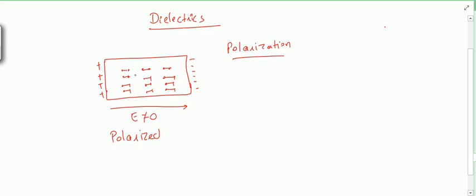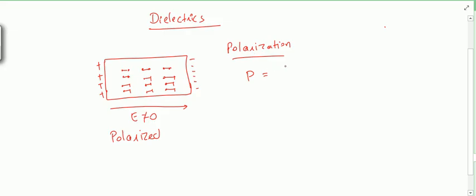I have defined polarization earlier also. What is that? The formation of dipoles. So here many dipoles are there in the dielectric. The dipole moment of a single dipole is a small value, so on a large scale, if we want to talk about dipole moment, it is given by polarization.